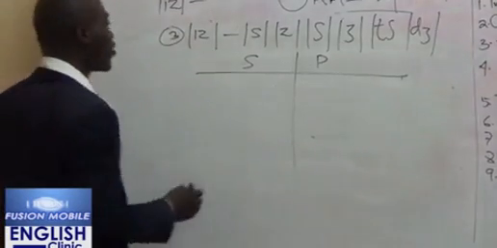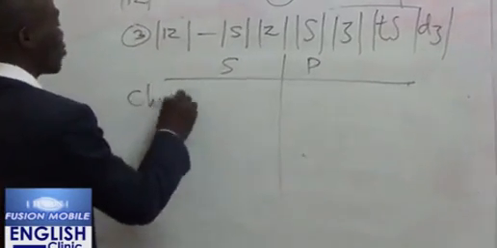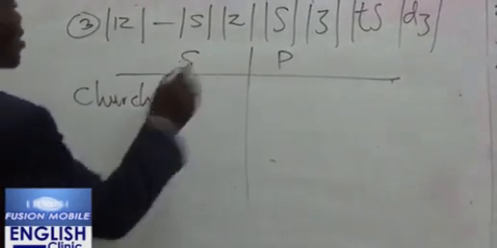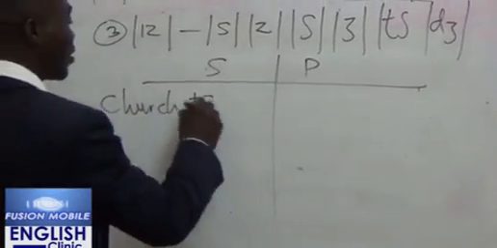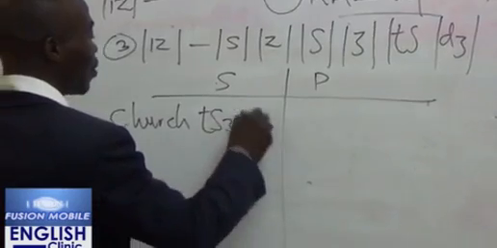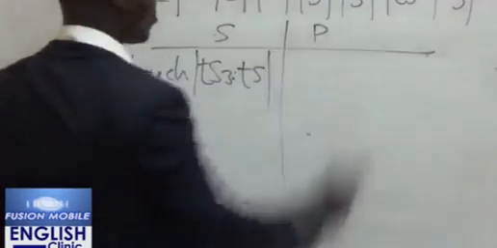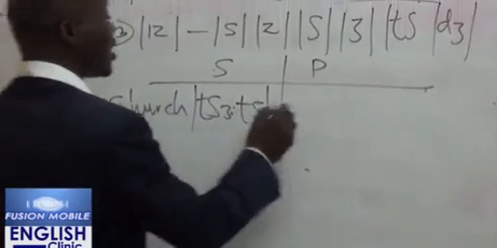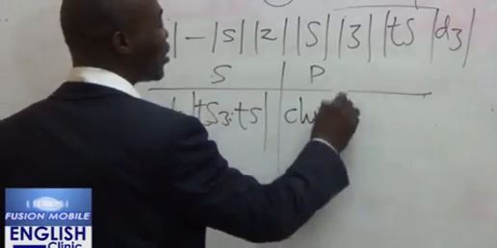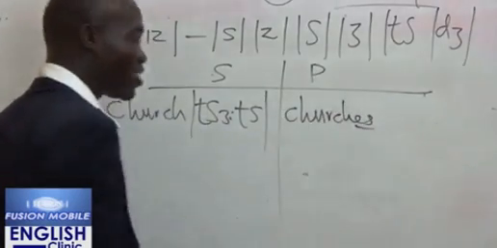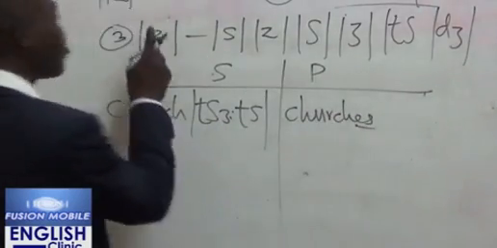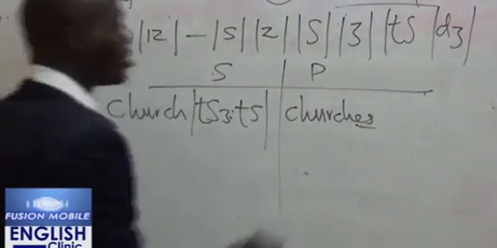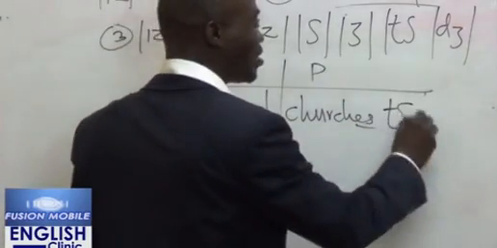Look at the following. You have the word church. The last sound in church is cha. Now, the plural of church in written English is churches. You have es, but this es is pronounced as iz. So we have churches.